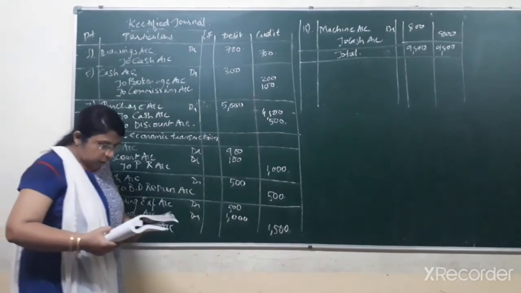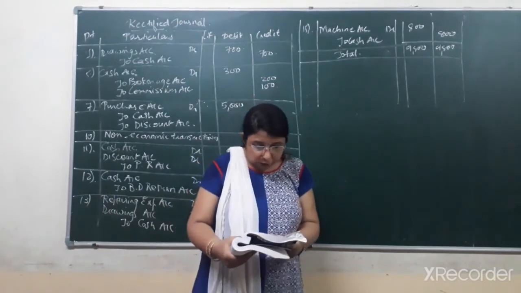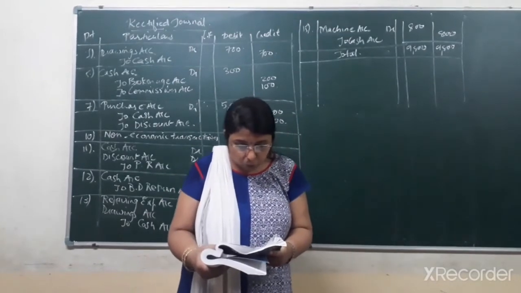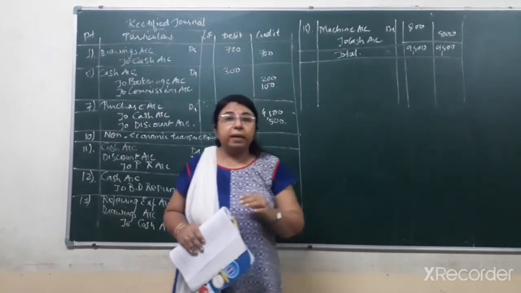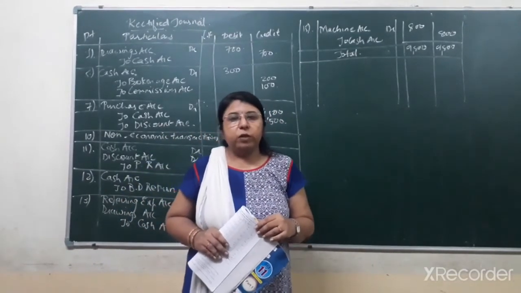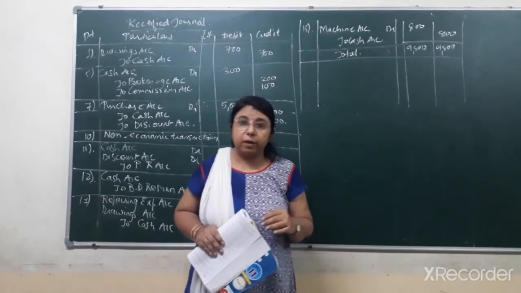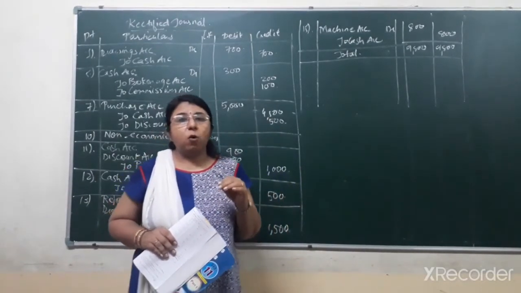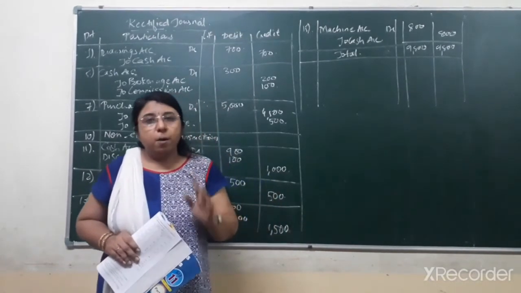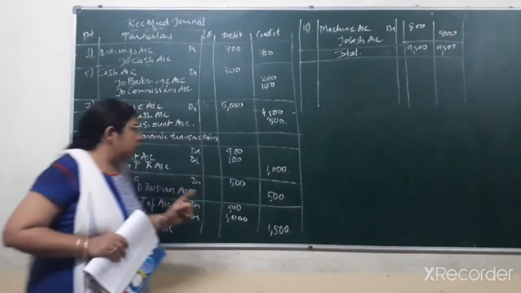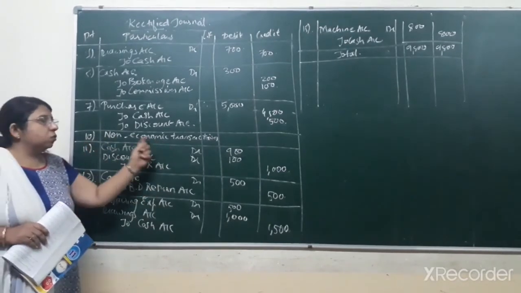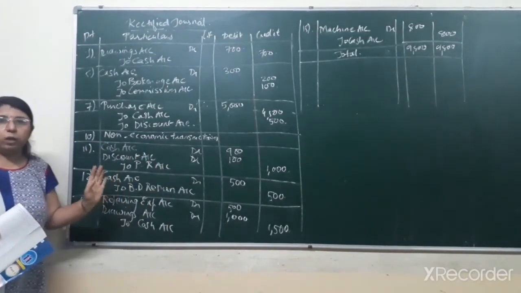Next one, that is 10th date, bank account debit to cash account credit, that is by rupees 7,000. Now the narration is given, being bank has approved overdraft of rupees 7,000. Bank has just approved the overdraft facility. Previously also this type of transaction has come in the previous video lectures. I had explained to you that this is a non-economic transaction because still the approval has been obtained from the bank for overdraft. Still any type of money we have not withdrawn from the bank. So it is a non-economic transaction, and for this no journal entry would be recorded. So just write over here that it is a non-economic transaction. No journal entry you have to record for it.